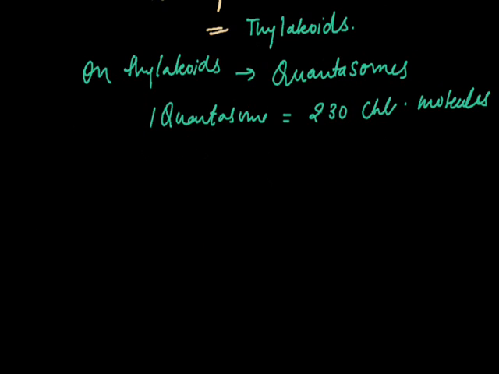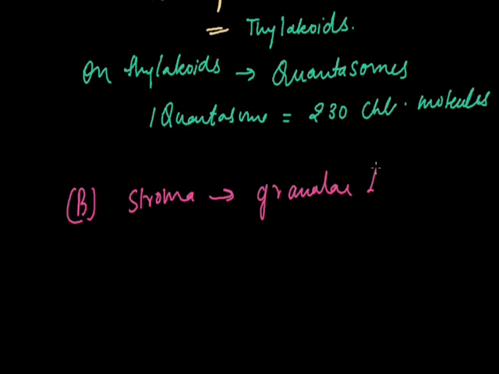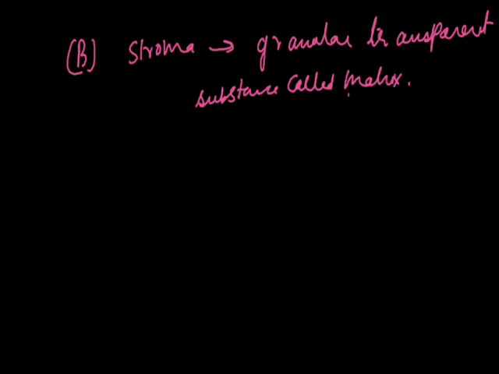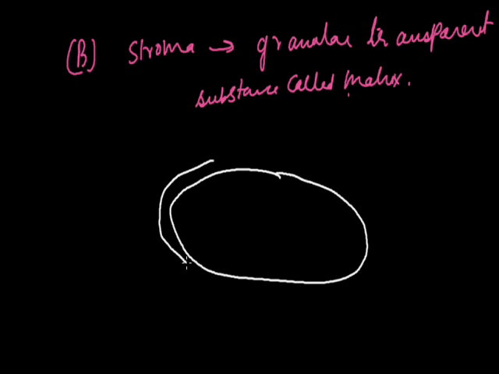If I talk about the stroma, that is the next part. Stroma is the granular transparent substance called matrix. Grana are embedded in it. Due to the presence of DNA and ribosomes, chloroplast is also called a semi-autonomous cell organelle. Let me draw the structure of chloroplast. This is again a double membranous structure.